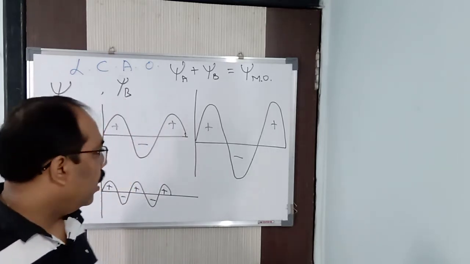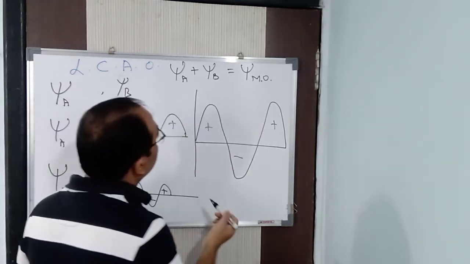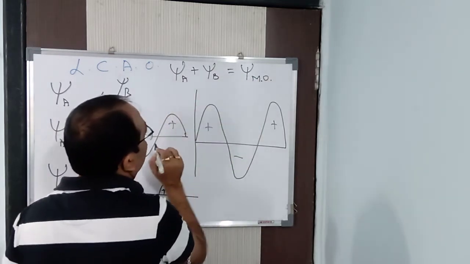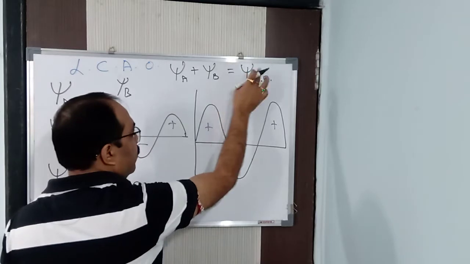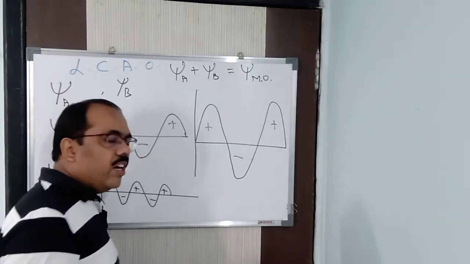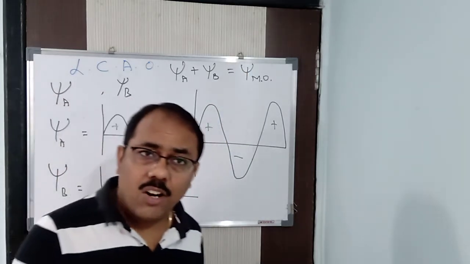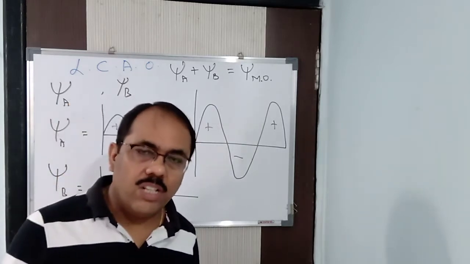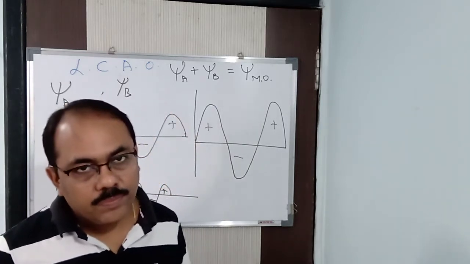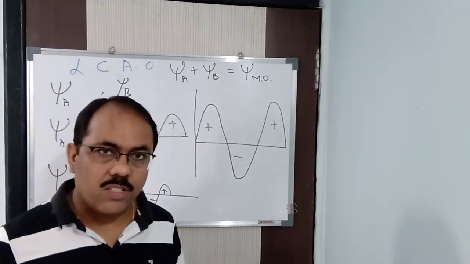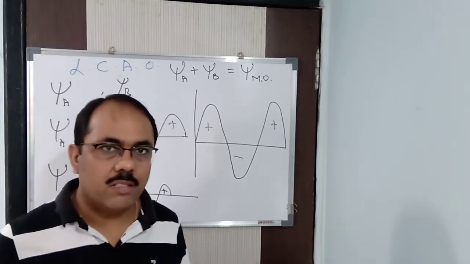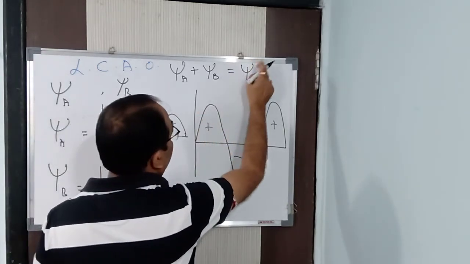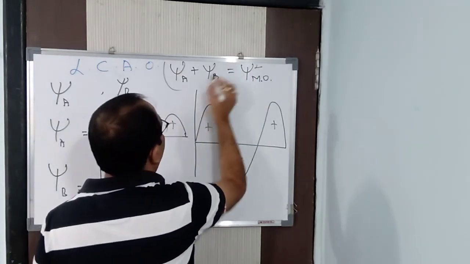Clear? Okay, now you can solve this in this particular way also. Like if you square both the sides, it will be psi A plus psi B whole square. Listen carefully. If you square it, because you know already in the Schrodinger wave equation, psi does not have any physical significance. Psi does not have. Psi square has. What is psi square? Orbital. It is an orbital. Otherwise, psi does not have any physical significance, we can say that. Okay, so if I do the psi square, when I square it, this also I have to square.